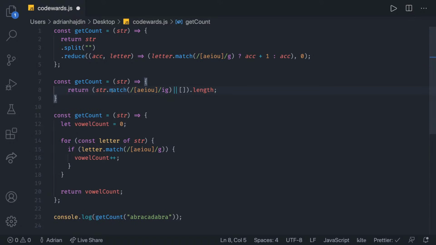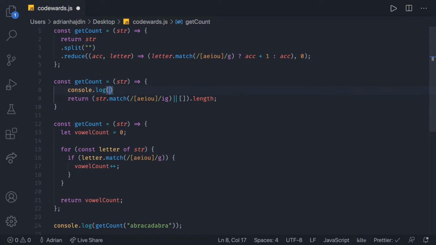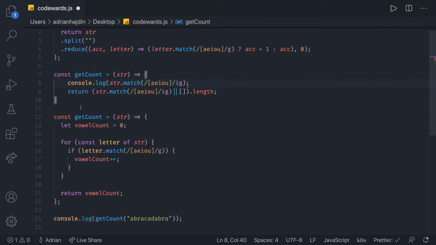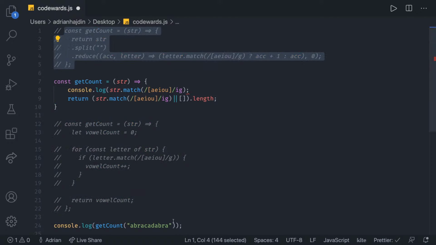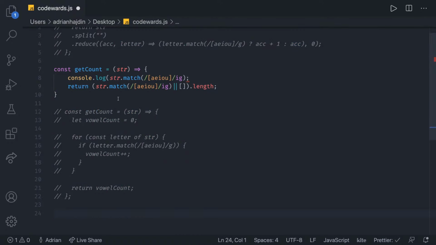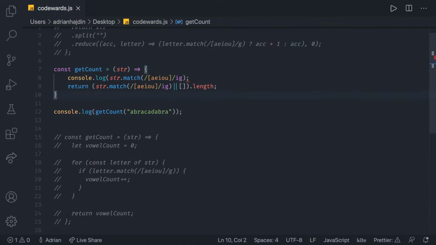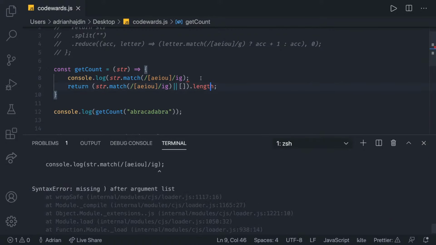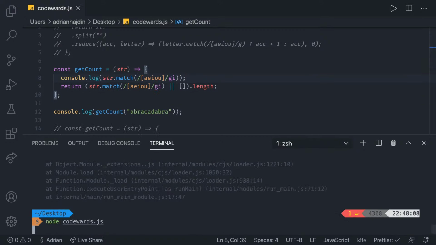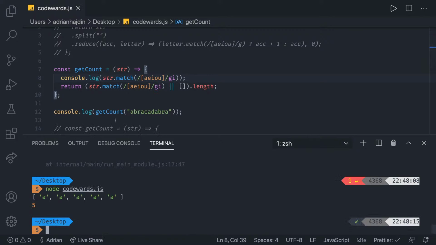For you to be able to understand this, you need to know what the string.match returns. So in that case, let's just take this string.match and let's console log it. I'm gonna comment out all the other approaches and just put this thing here just to show you what it returns. I'm gonna open the console right now and let's run it. We have a syntax error. We're missing, I think, a parenthesis here. If we call it one more time, as you can see, what this thing returns, it returns all the matches, right?